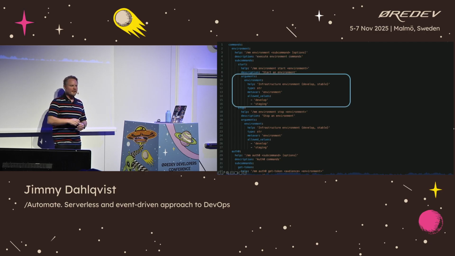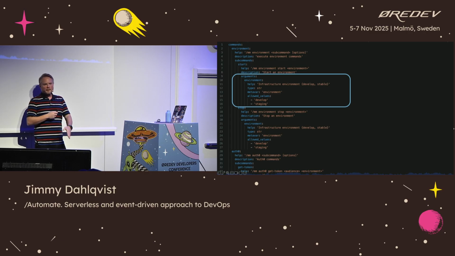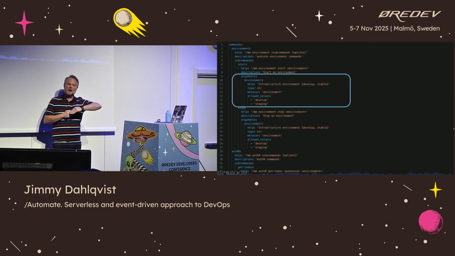And here we have allowed values. So for this command, the arguments that we allow is development, staging. If someone sends something else, that will not happen. We will not take care of that. It's an invalid command. So that's where the filtering happens. So in this command file, we can easily now add and remove commands, and that Lambda function will just have the support for it.